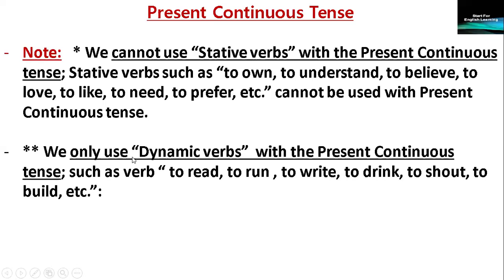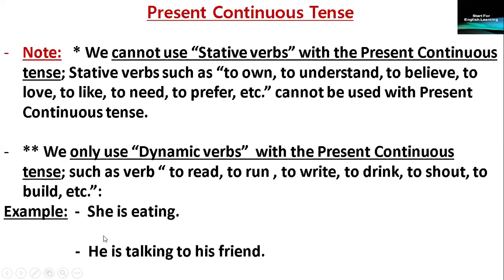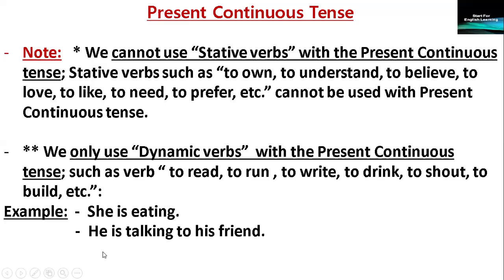We only use the dynamic verbs with the present continuous tense, verbs such as to read, to run, to write, to drink, to shout, to build, etc. Example, she is eating. He is talking to his friend. He is swimming. Eating, talking, swimming, they are all dynamic verbs.